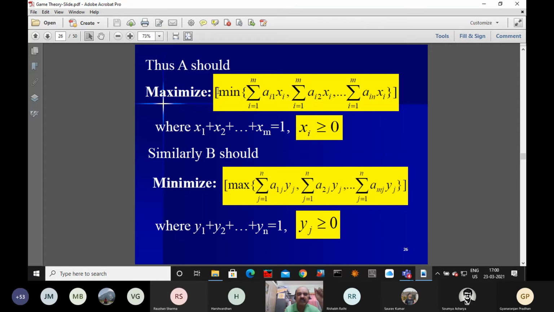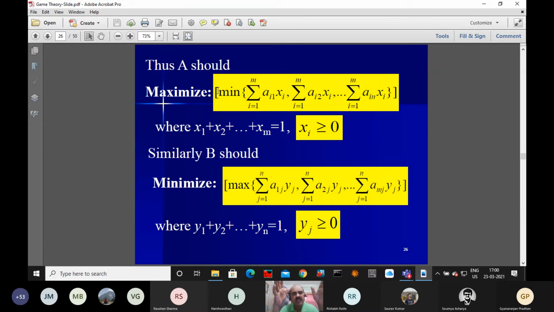If it becomes 0, then it is a problem for us, and using linear programming will not be so simple. So we have to make the value of the game positive. We have to add a constant to all the elements of the payoff matrix to make all the elements positive.